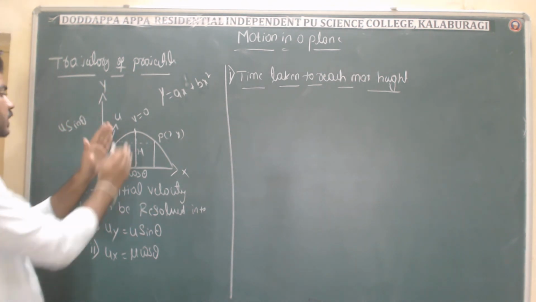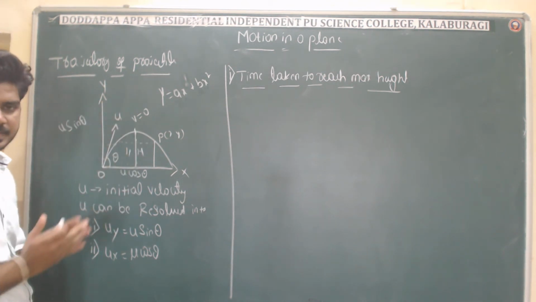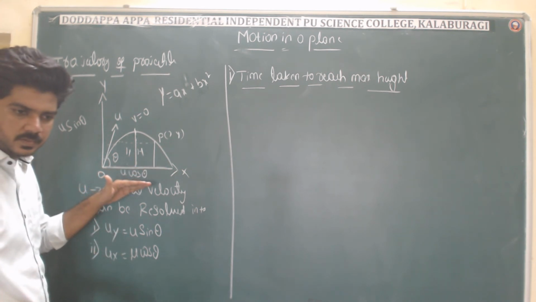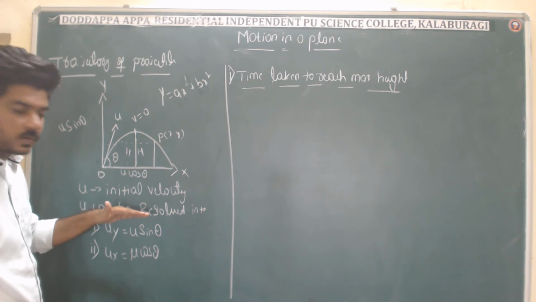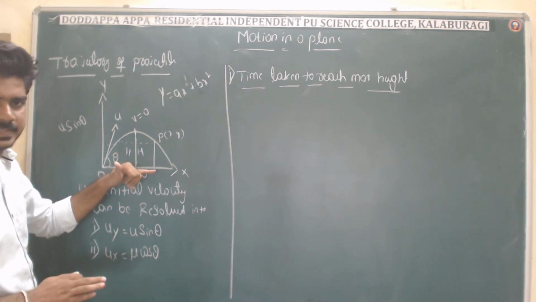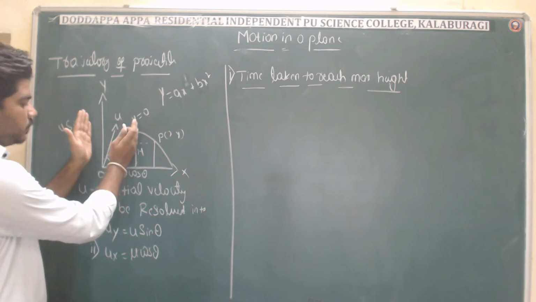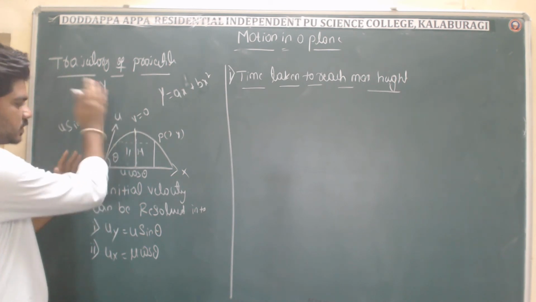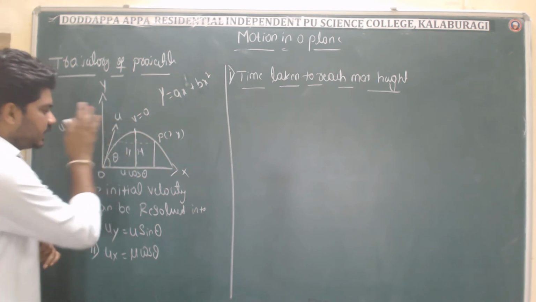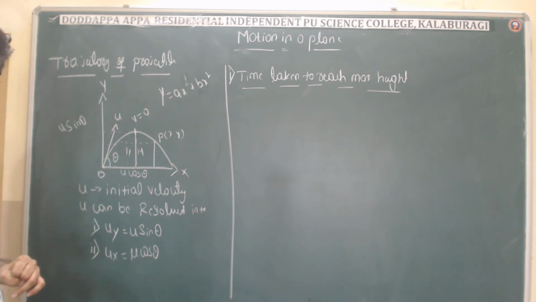I mean to say that we have to consider only the y-axis, right? In the x-axis the velocity is always constant, so we are not considering it, but we are taking the x-axis as a reference. We have to focus only on the y-axis, and by considering this only, we can get the maximum height.